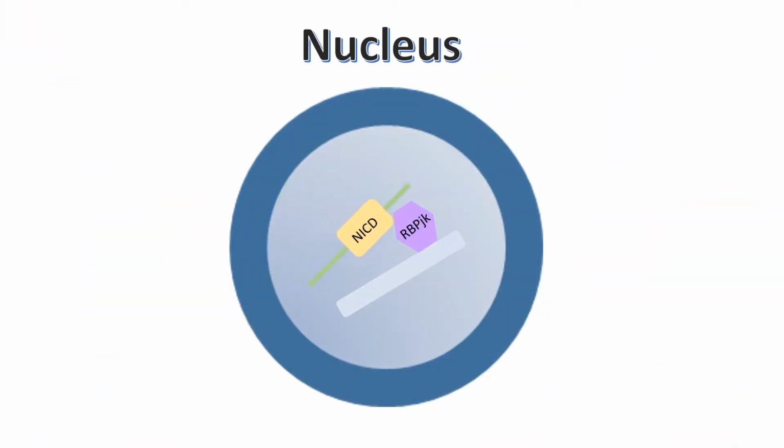Once the Notch intracellular domain moves into the nucleus, the NICD binds to the transcriptional repressor RBP-JK, leading to its removal. The binding of the Notch intracellular domain also promotes the recruitment of transcription factors, activating gene expression.